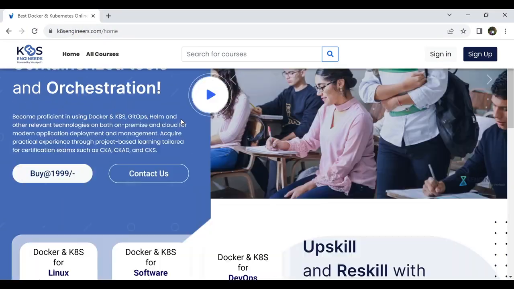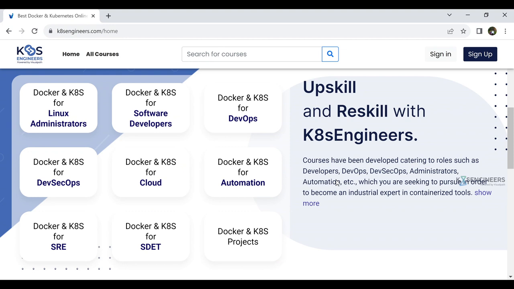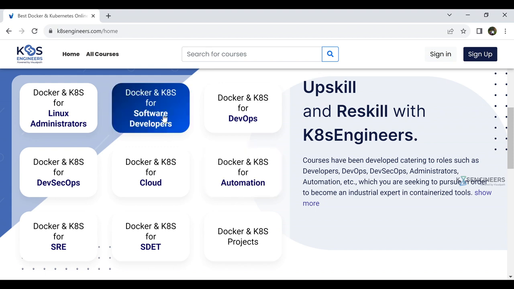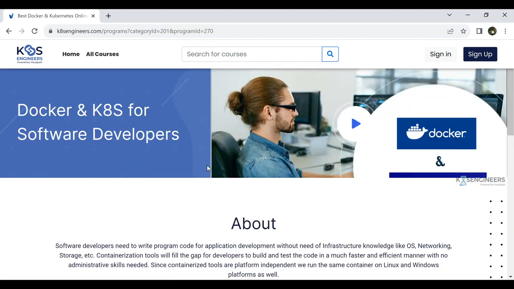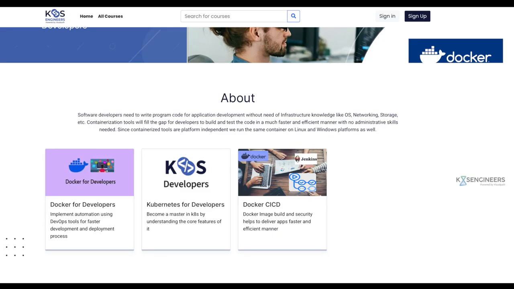Kubernetes Engineers has designed the program for this. If you are a developer right now, what tools or concepts do you have to learn to be a development engineer on containerized platforms? If you go to the tile called Docker and Kubernetes for software developers and select it, we have created a course with Docker for developers, Kubernetes for developers, Docker CI/CD, and we have projects as well, so that you can check some real-time scenarios of how to deploy your application as a developer on a Docker platform or Kubernetes platform.